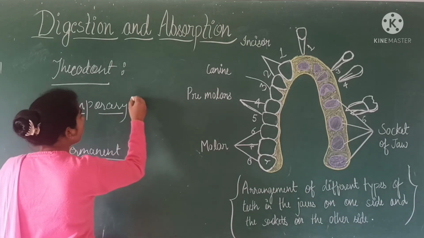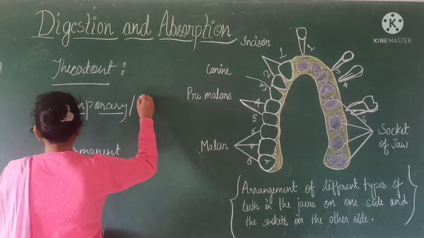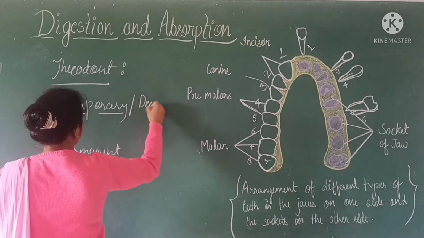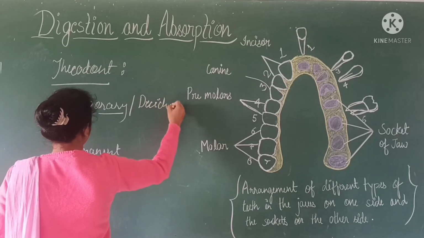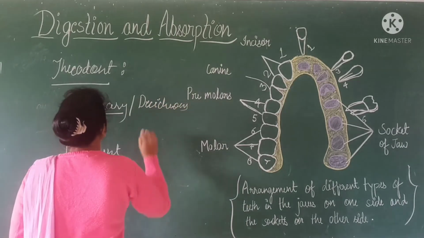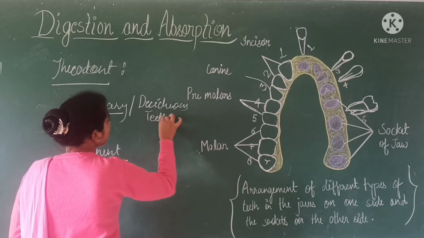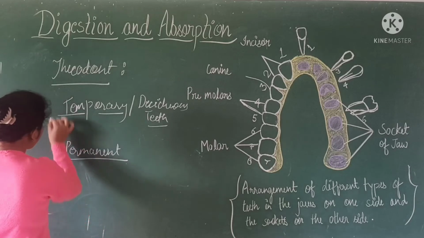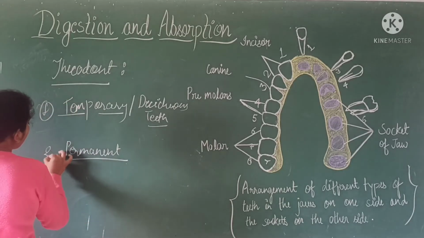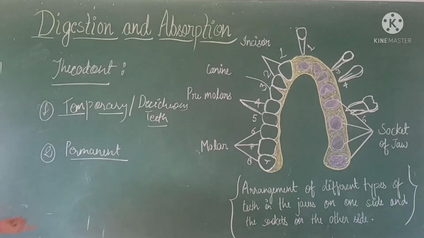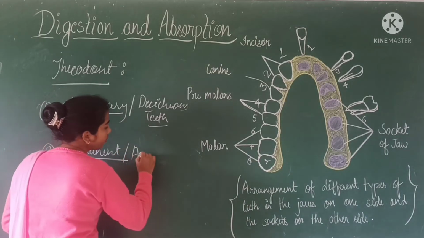Temporary teeth, or we can say deciduous teeth. There are mainly two types of teeth in human beings: first is temporary and second is permanent, or the adult teeth.